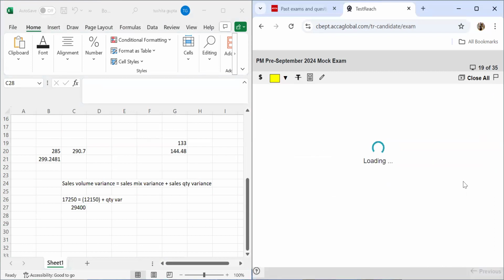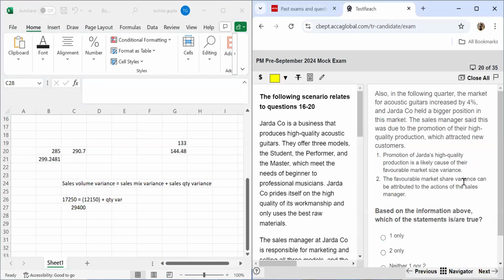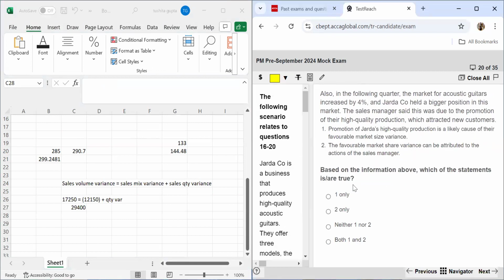Moving further, this is the last question pertaining to this scenario. Also in the following quarter, the market for acoustic guitars increased by 4% and Jarda company held a bigger position in the market. The sales manager said that this was due to the promotion of their high quality production, which attracted new customers. Based on the above information, which of the following statements are true? Number one, promotion of Jarda company's high quality production is likely a cause of their favorable market size variance.